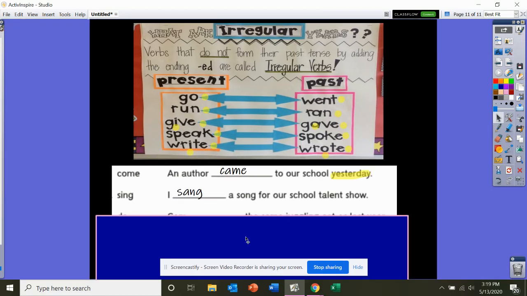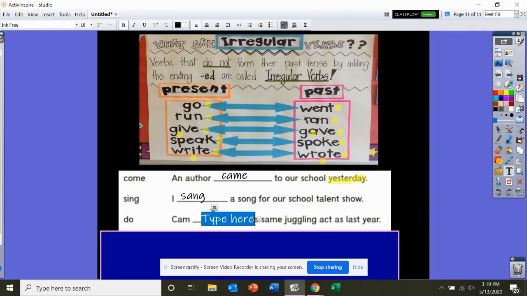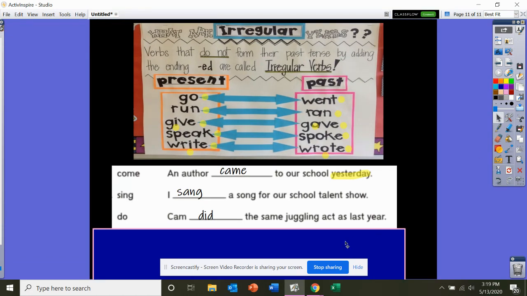And now one more I'm going to do for you, and then you're going to do the last one. Do. Cam blank the same juggling act as last year. Do becomes did if you already did something. It happened in the past.